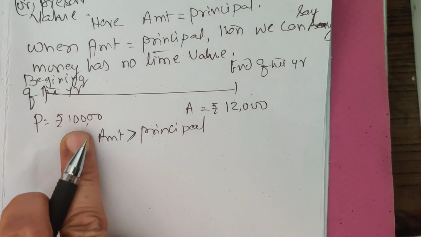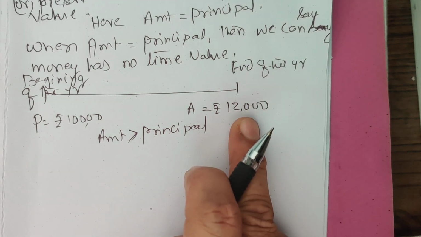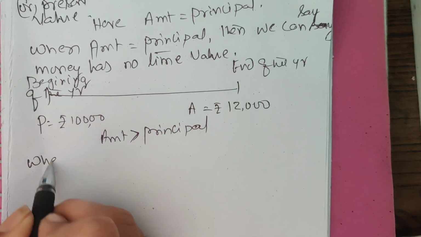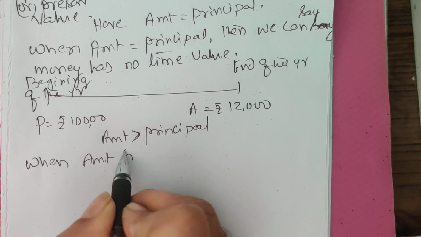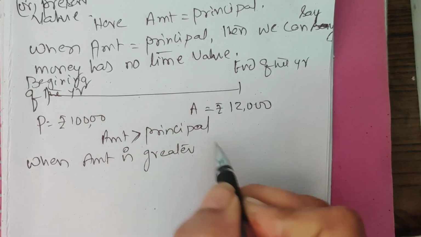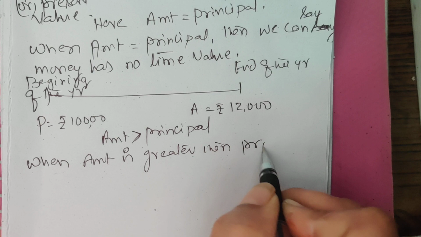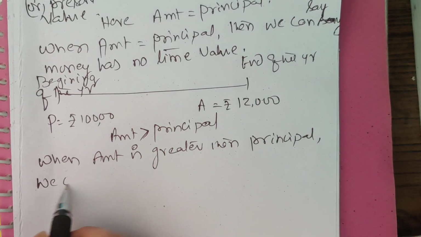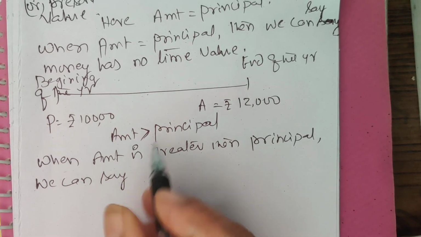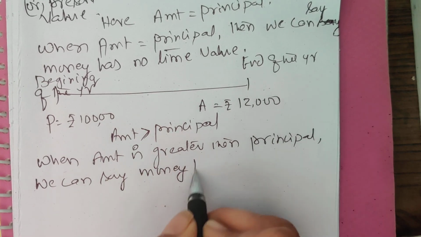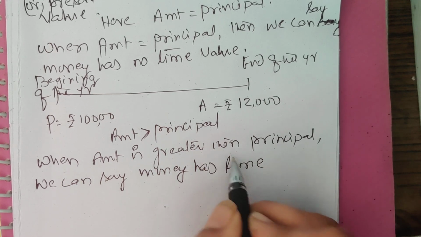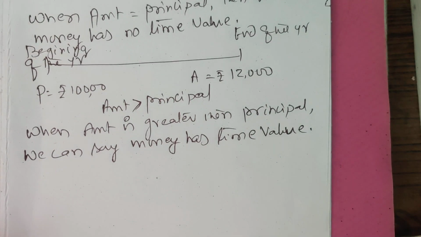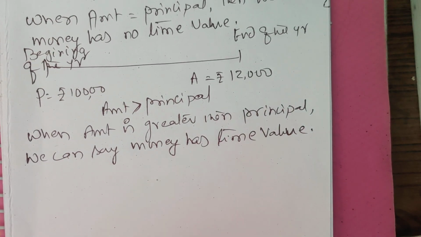It means my deposit has earned an interest of 2,000 rupees, so that the accumulated value is 12,000 rupees. So when amount is greater than principal, money has a time value. It means according to the time, your deposit will change.